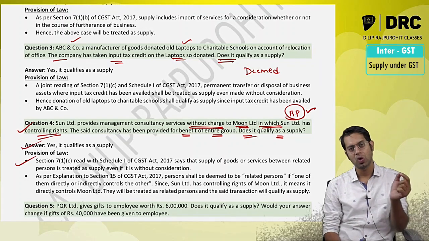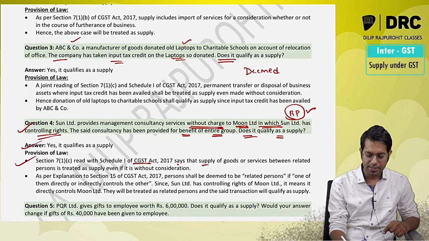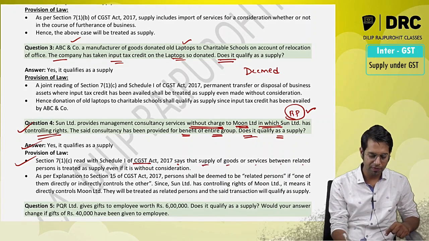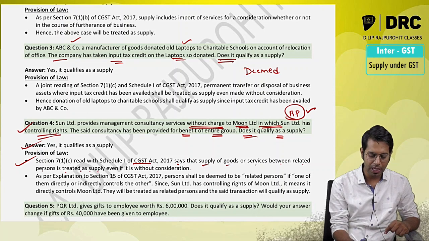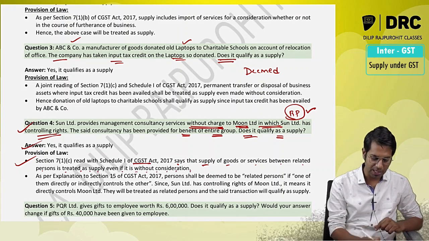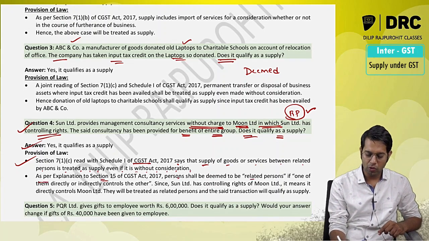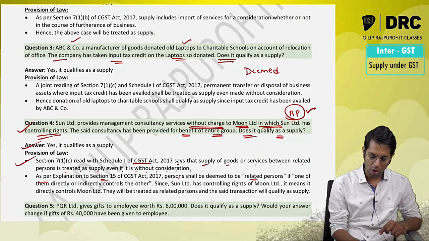Section 7 subsection 1 clause C read with Schedule 1 of the CGST Act says that supply of goods or services or both between related persons shall be treated as supply even if it is without consideration, provided it is made in the course or furtherance of business. As per explanation to section 15, a person shall be deemed to be a related person if one of them directly or indirectly controls the other.